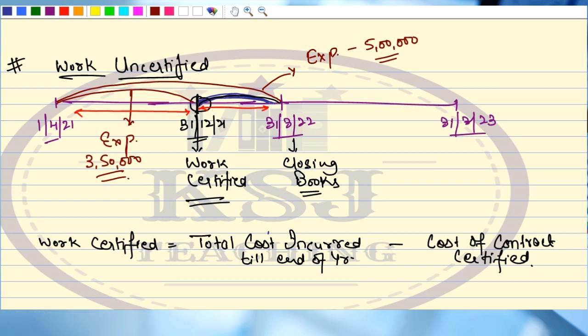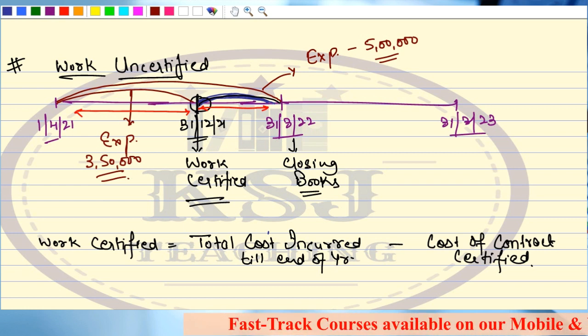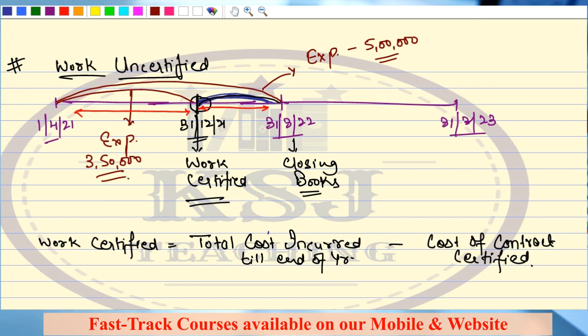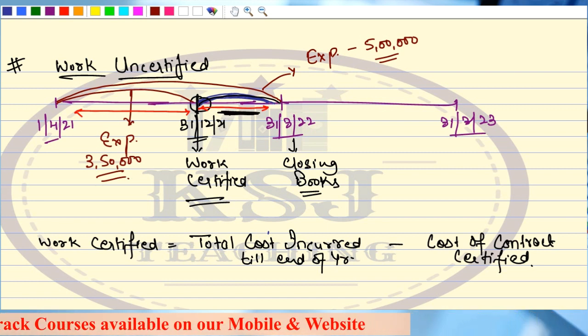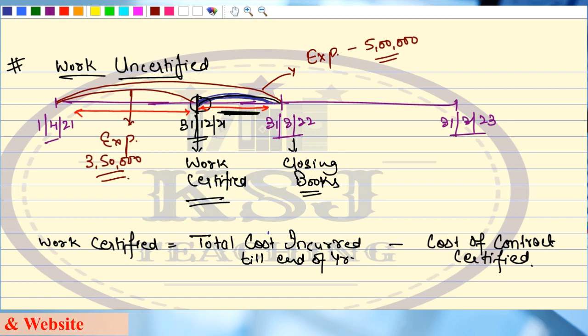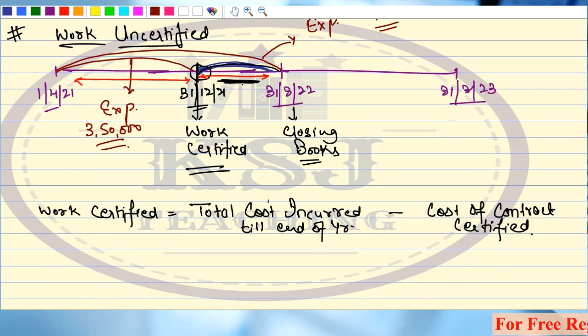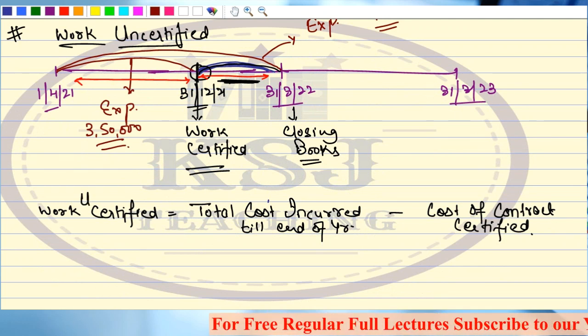But here, what my purpose is, is what is the cost that I have incurred between the period 31st of December to 31st of March. Between this period, what is the cost that I have already incurred? What is the cost of the work that I have done? That is my cost. That is my work uncertified.